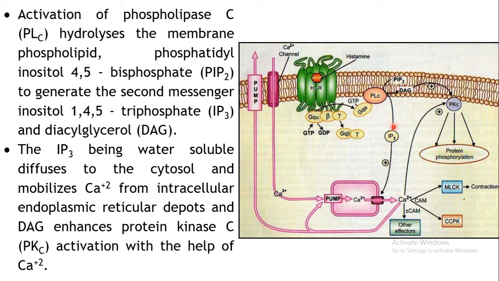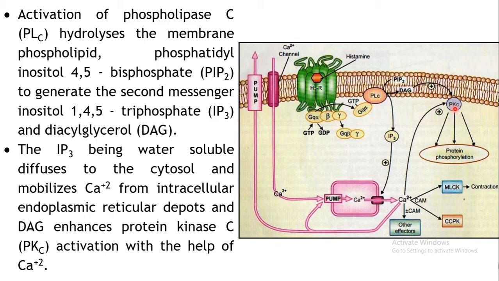Okay. On the contrary, the DAG, the other second messenger which is generated, that is diacylglycerol, is actually lipid soluble in nature. So it remains in the membrane, and it activates the membrane bound protein kinase C. So this enzyme is activated.